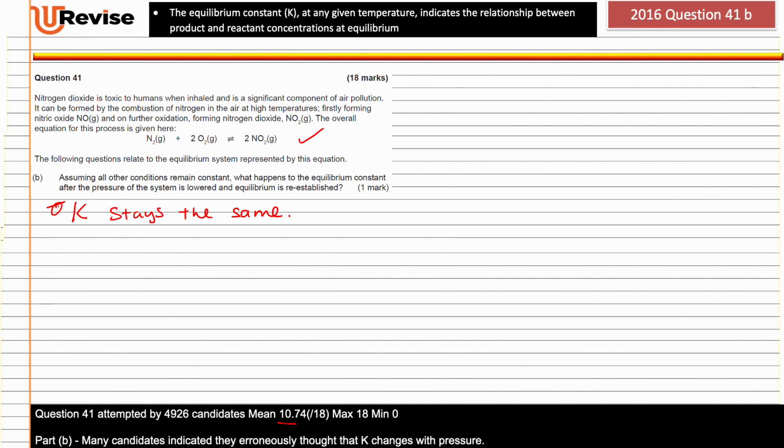So if we look at this from a graphical point of view, let's say I've got this system at equilibrium like this. I'm just going to put arbitrary values there. Let's say this is nitrogen dioxide and this one here is N2 and this is O2, right? And I lower the pressure. How do we lower the pressure? By increasing the volume. So if I increase the volume, these are going to drop like that, okay?